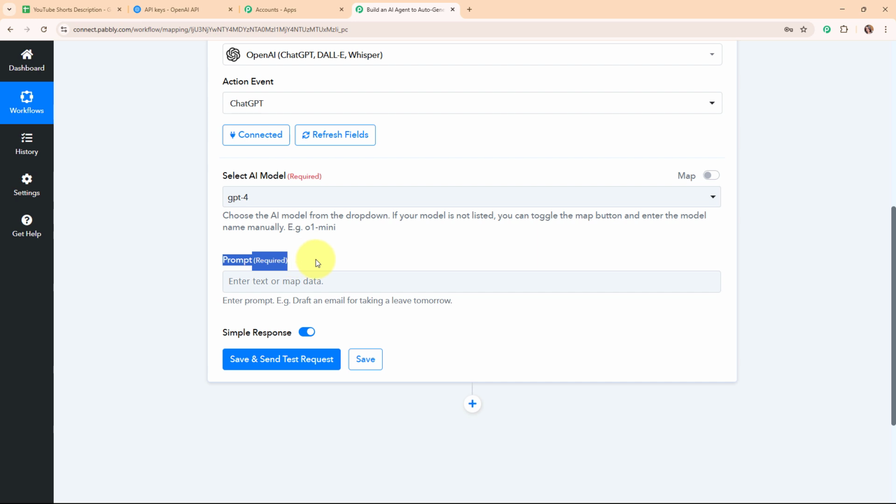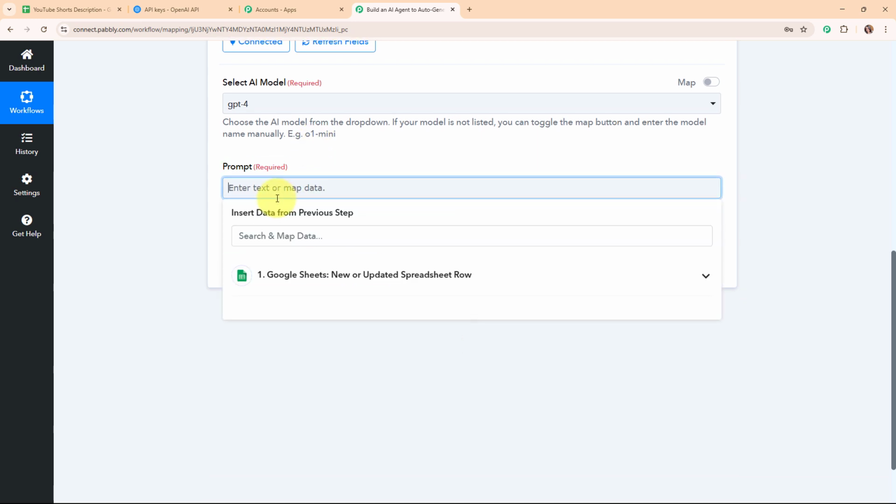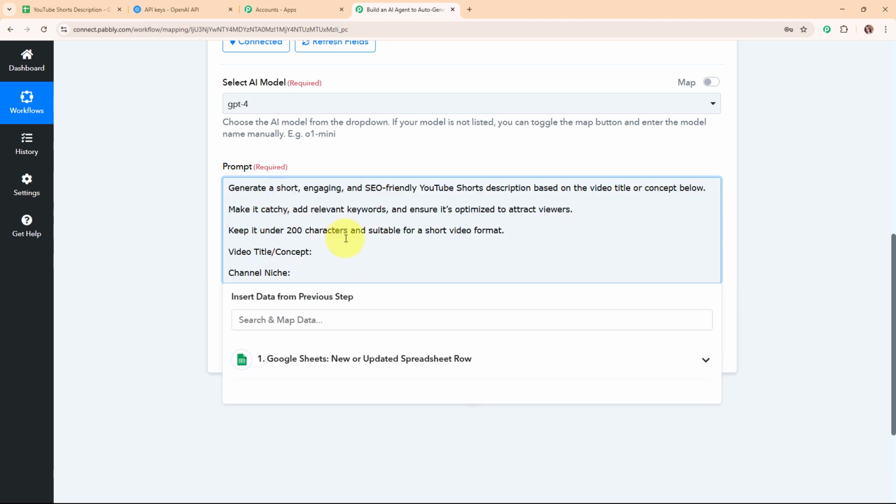Alright, so then it is asking me to enter the prompt. So in this prompt field, I need to enter the relevant prompt that I want to give to AI to generate the relevant YouTube description for my video. Alright, so here I'm going to add a relevant prompt. And here you can see I've added a relevant prompt where I've added some instructions for the AI and the detail as video title and the channel niche. So now instead of entering these details manually, I'm going to map the data. Mapping data means insert data from previous step. That means here I'm going to map the data from the response that I've received in my trigger step or my previous action steps. Mapping makes the text dynamic so that whenever you receive new details through Google Sheets, this previously existing detail will automatically be updated with the new one.